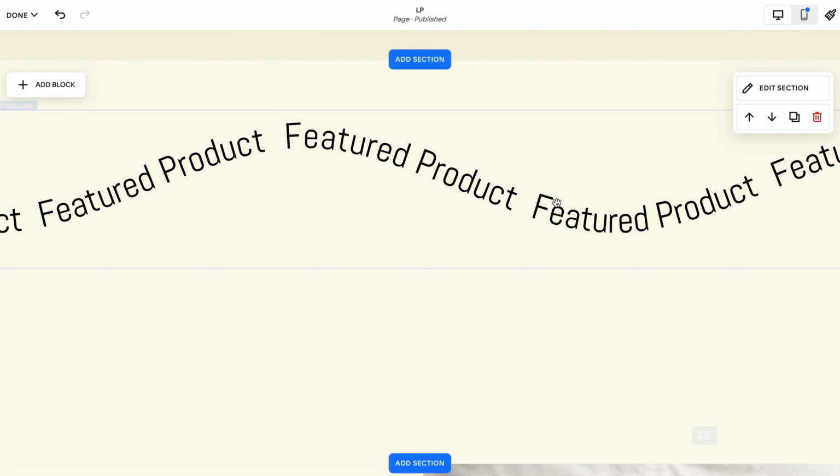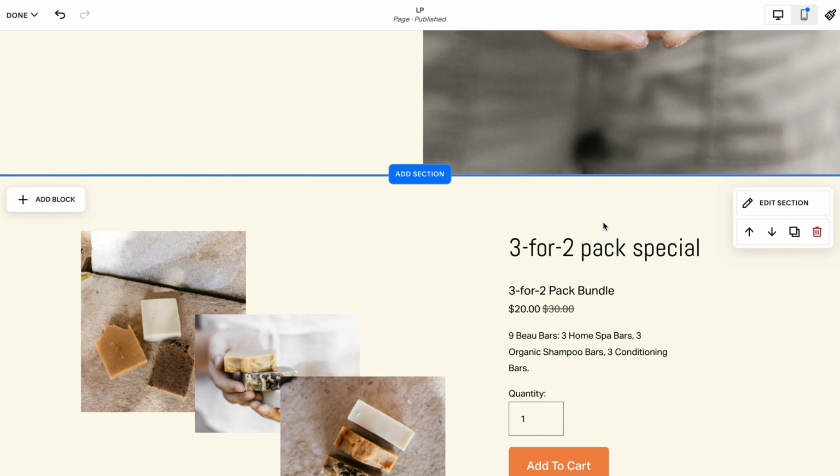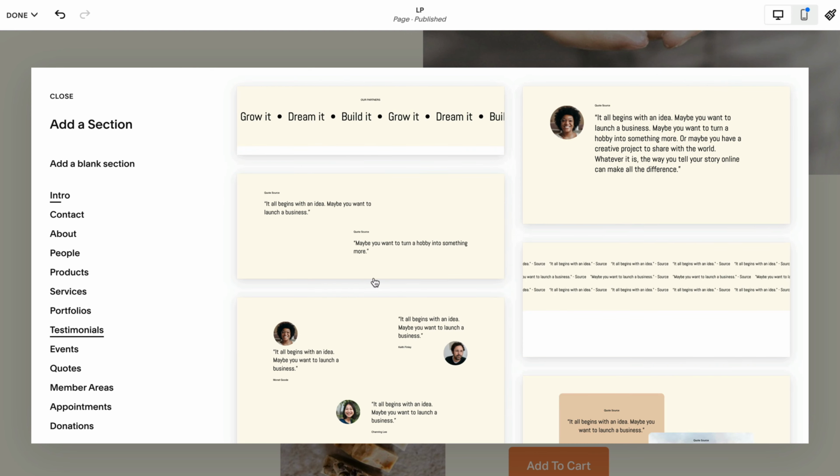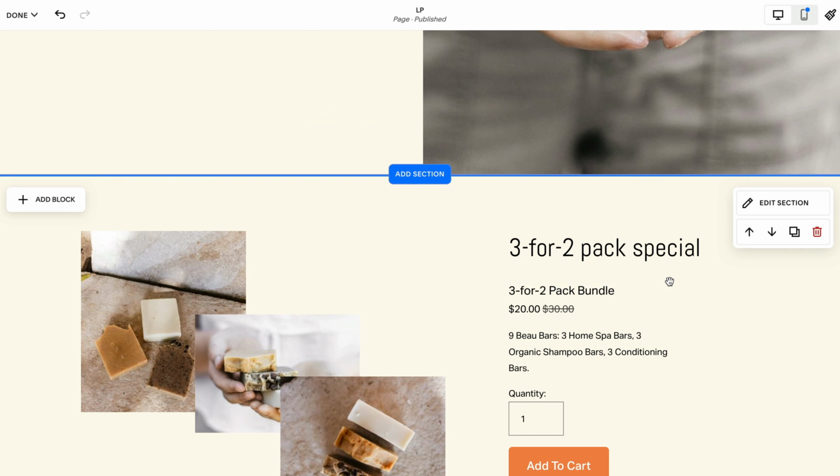So we want to reduce the height of the spacing here, so we simply just drag in. There we go. So introducing the soaps, here we go with our lovely scrolling text. So another idea I had is just above the 3 for 2 pack special, why don't we include a multi-directional scrolling text, which included the ingredients of our soap bars.